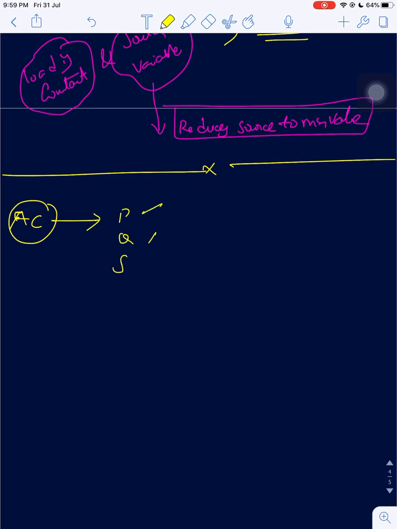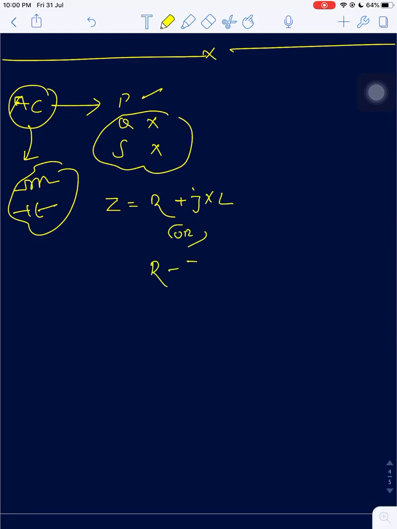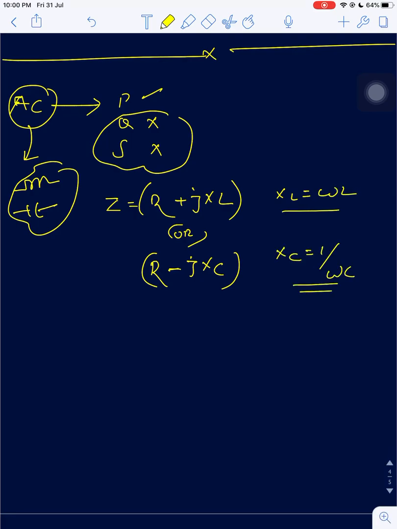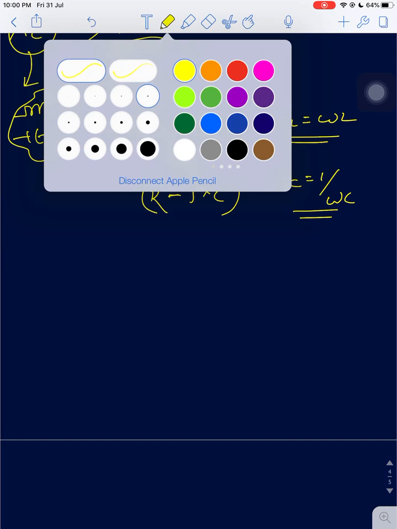In AC, the power we are considering is only active power, not reactive power or apparent power. So in AC, inductors and capacitors will be coming, right? When an inductor or capacitor comes, the impedance will be R plus jXL or R minus jXC, where XL is equal to omega L, and XC is equal to 1 by omega C. It is reactance. This formula is basic, right?